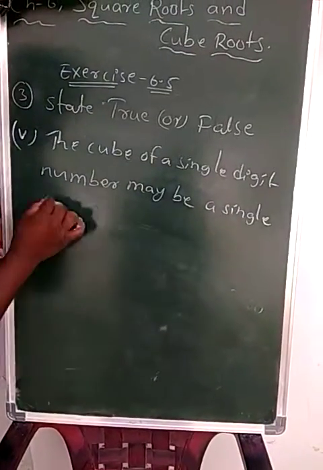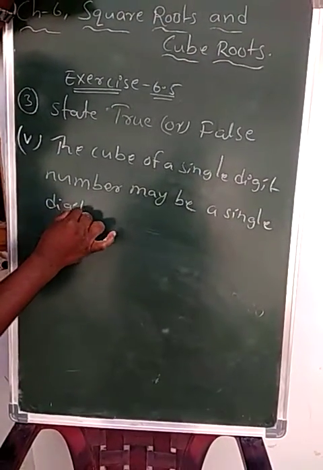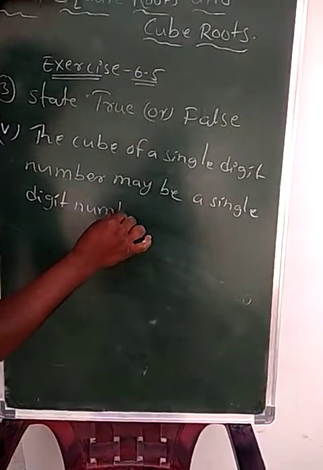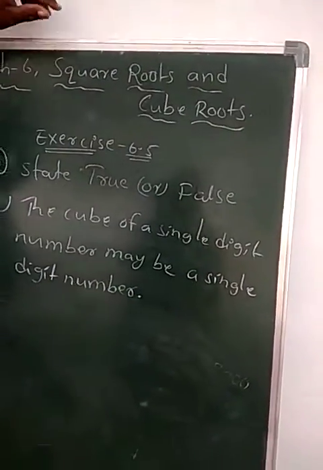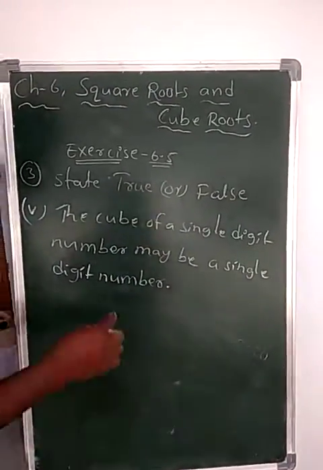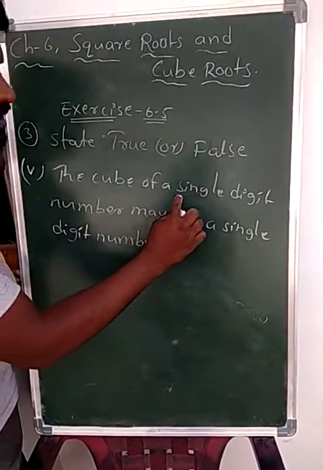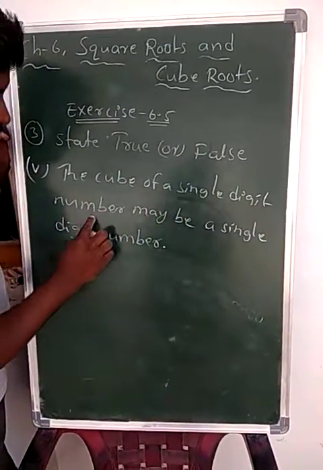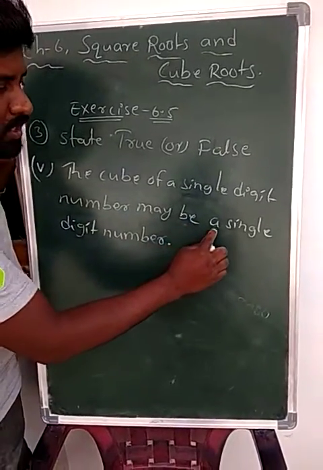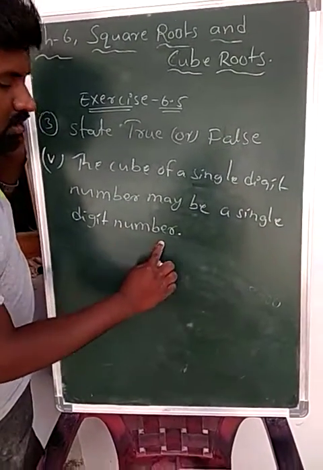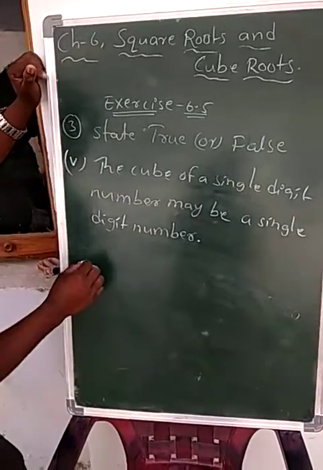Okay, students? The cube of a single digit number may be a single digit number. I am taking here an example.